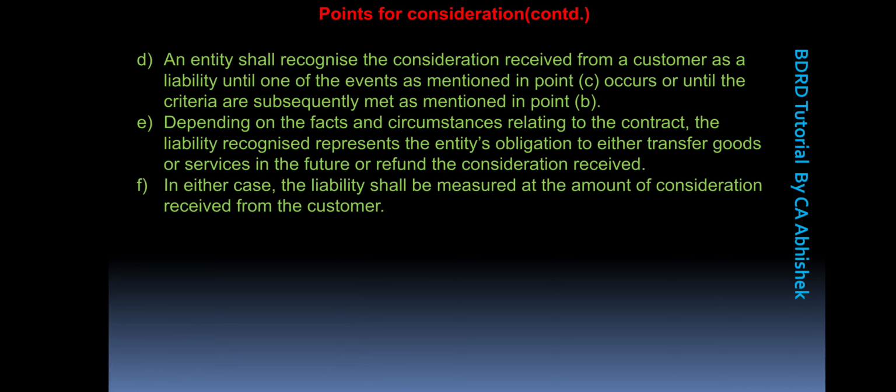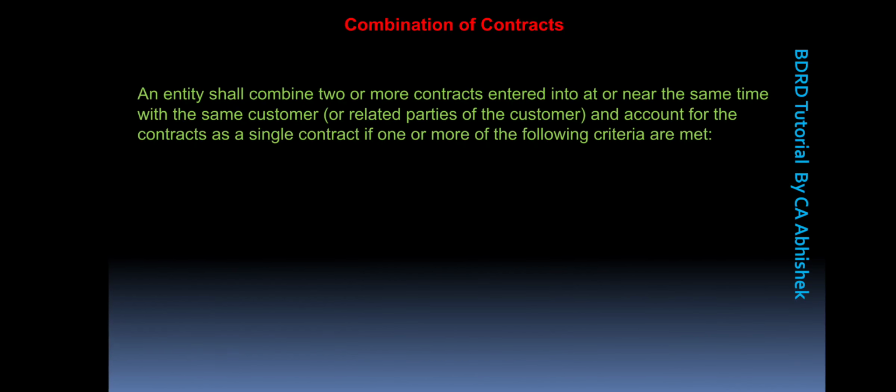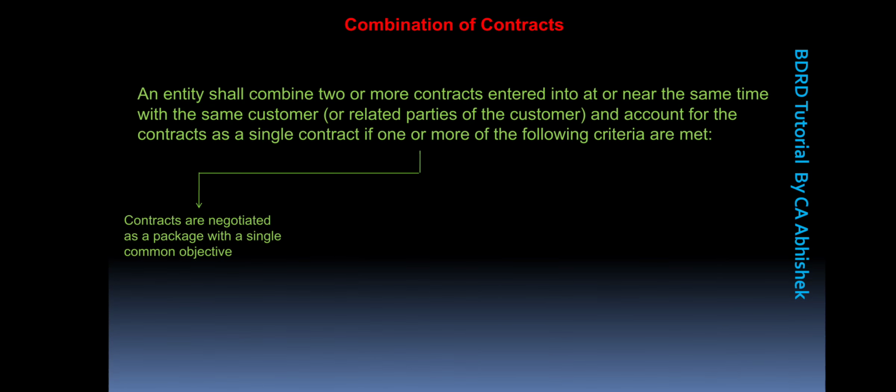In either case, the liability shall be measured at the amount of consideration received from the customer. Now moving on to the next slide, we have combination of contracts. There are certain scenarios in which an entity can combine 2 or more contracts entered into at or near the same time with the same customer, and it can treat the combination of contract as a single contract if one or more of the following criteria are met. Now, what are those following criteria?